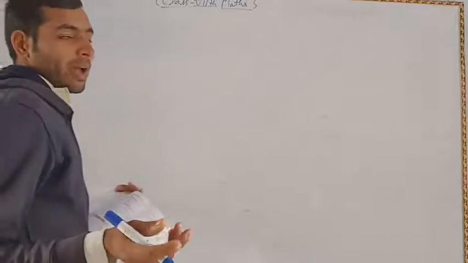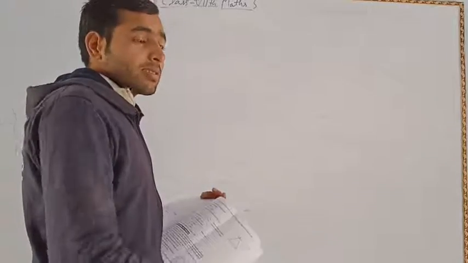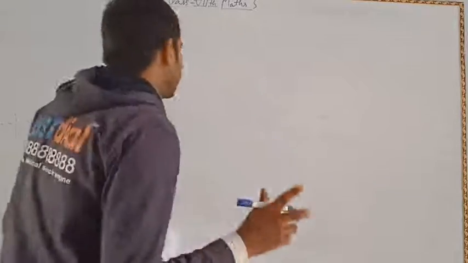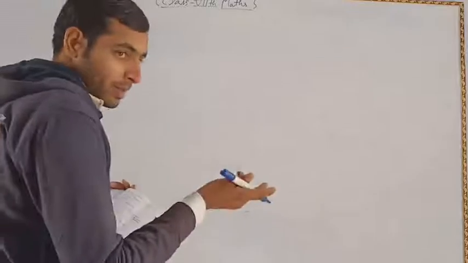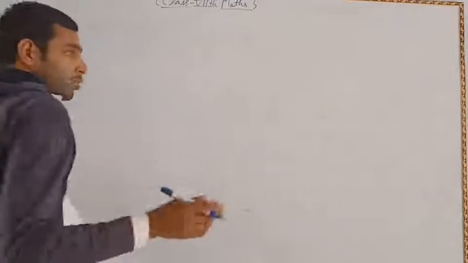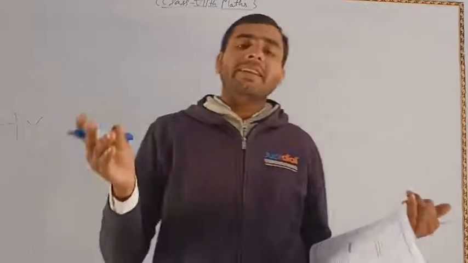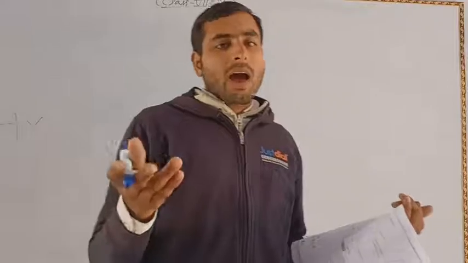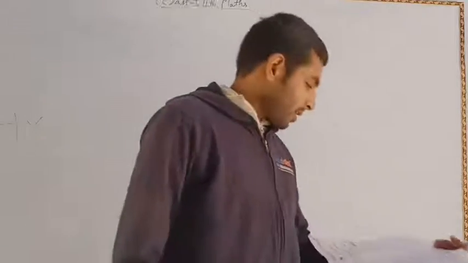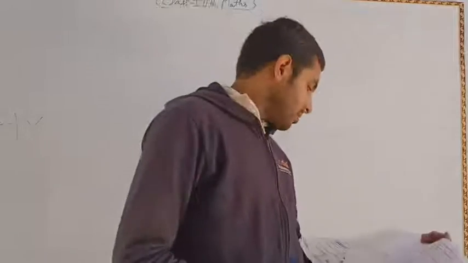Here the statement says that in a triangle you have two right angles. So it may be possible or not, and you have to verify this. You already know that the sum of the interior angles of any triangle is equal to 180 degrees, and a triangle has three angles.